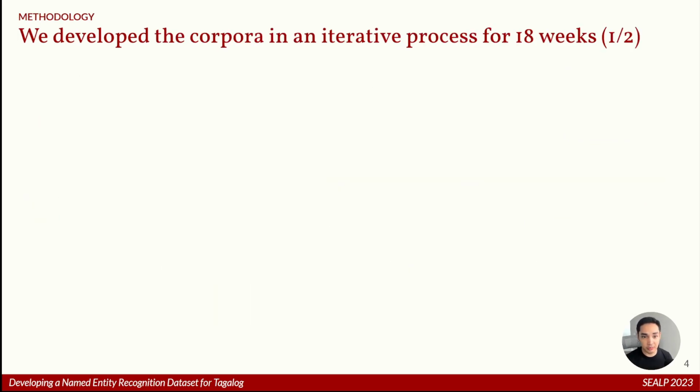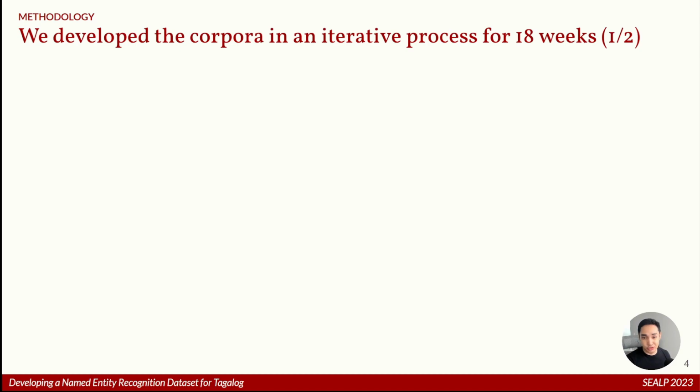So I want to talk a bit about how we developed the corpora. We developed it in an iterative and rigorous annotation process. So instead of annotating everything in one go, we batched the examples and annotated them for a set number of annotation rounds. This process lasted for 4 to 5 months with 7 rounds in total. We tried to stagger these annotation rounds as much as possible to minimize fatigue and human error from annotators. In software development, we usually call these rounds sprints. We just decided to call it differently to remove the connotation of urgency, as in sprinting.